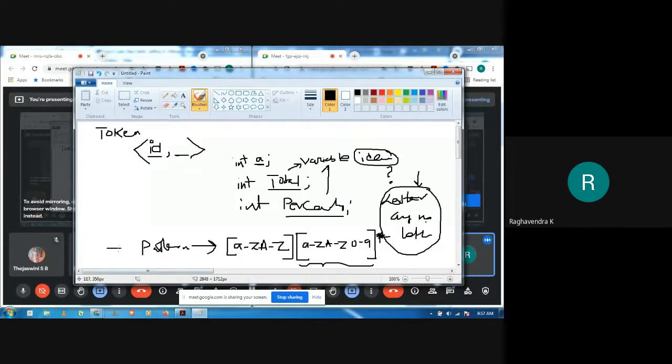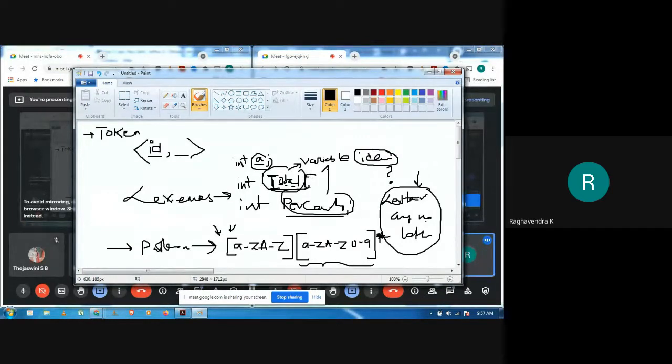If this is a pattern and this is a token, then what exactly are these? These are nothing but lexemes. I hope this is clear now. What is a lexeme? A lexeme is something that appears in your source program, which you are going to group together. For example, this is matching this pattern, continue. I have a letter followed by a letter, followed by another letter, and another letter. So we are grouping them together until what?